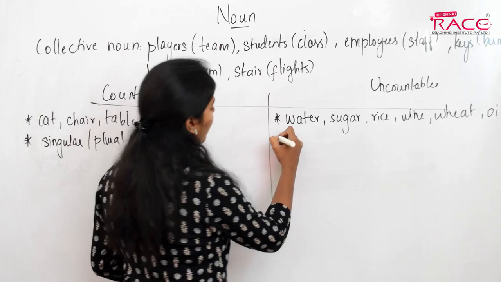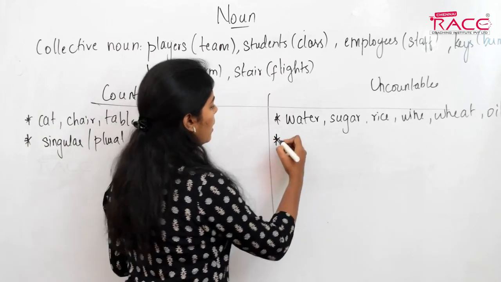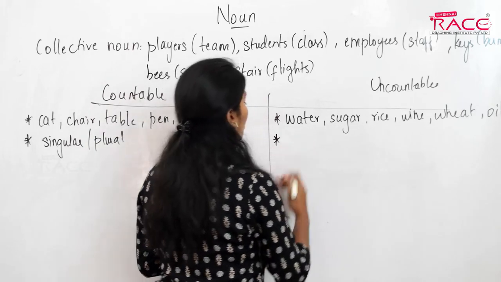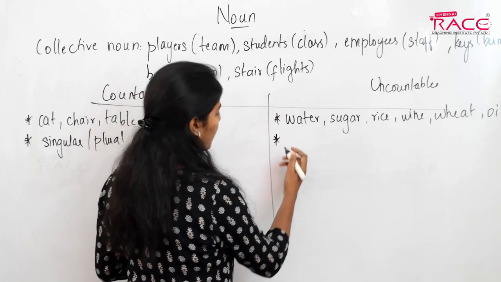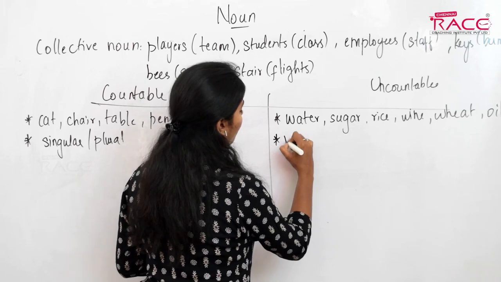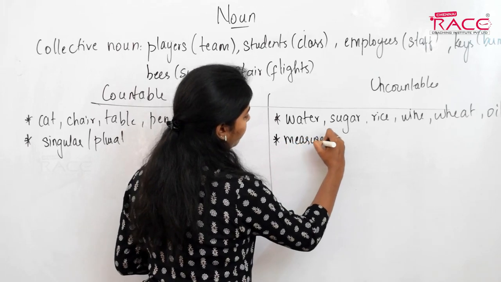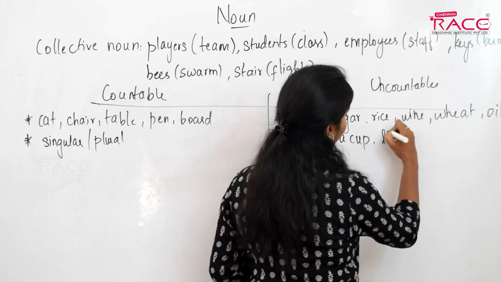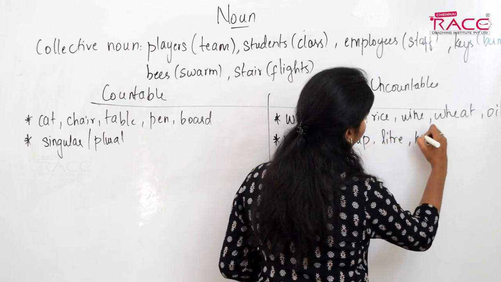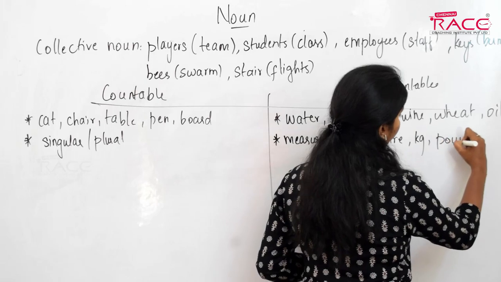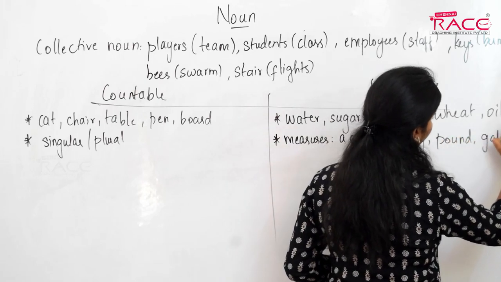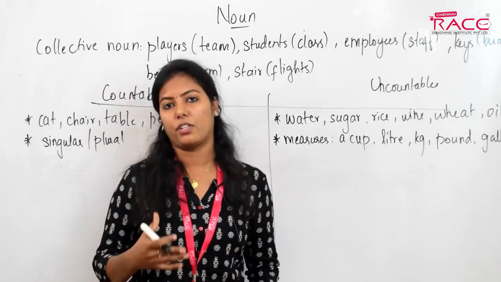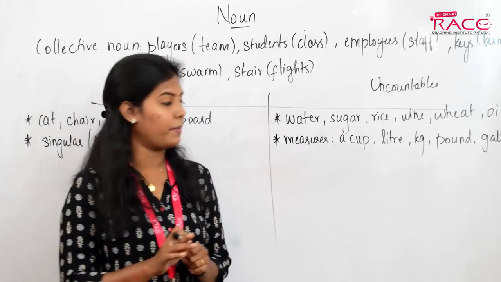Here we always use the singular form, which is right, but to denote how much is present, we always use measures: a cup of tea, a liter of milk, a kg of wheat, a pound of sugar, a gallon of wine. We always tell them in measures.